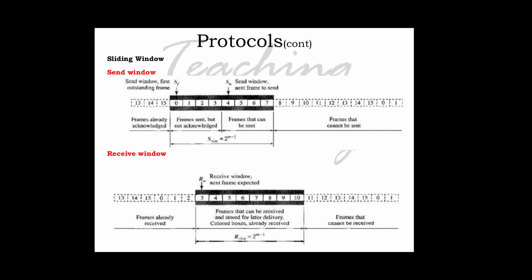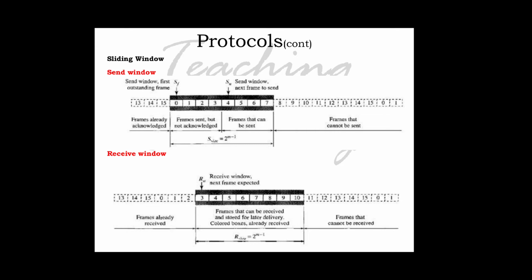The protocol uses the same variables as we discussed in the Go-Back-N protocol. The receive window, however, is totally different from the one in Go-Back-N. First, the size of the receive window is the same as the size of the send window. That is the difference between Go-Back-N and selective repeat ARQ. The selective repeat protocol allows as many frames as the size of the receive window to arrive out of order and be kept until there is a set of in-order frames to be delivered to the network layer.